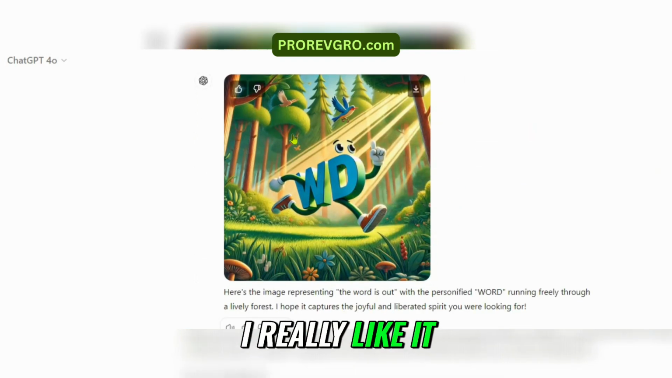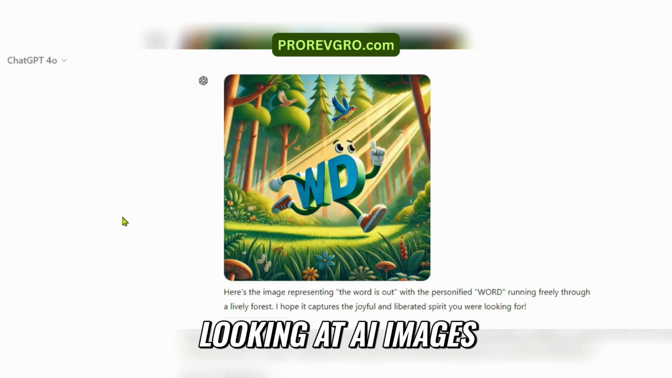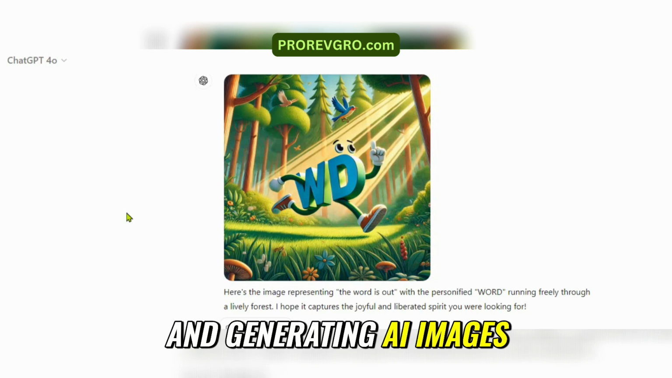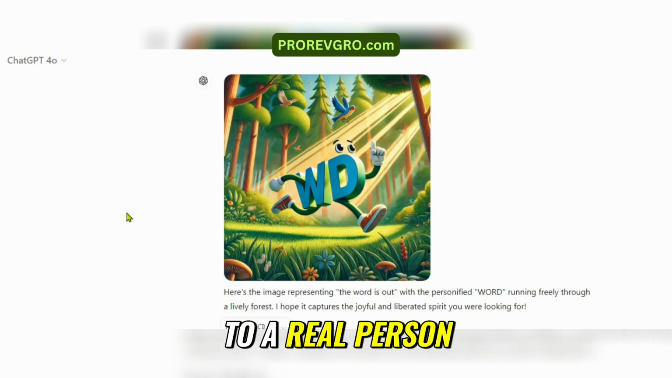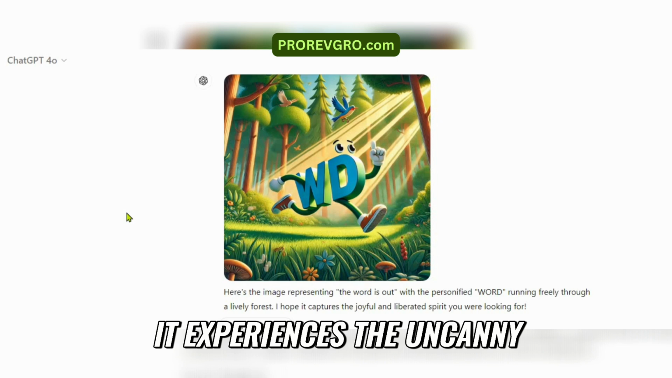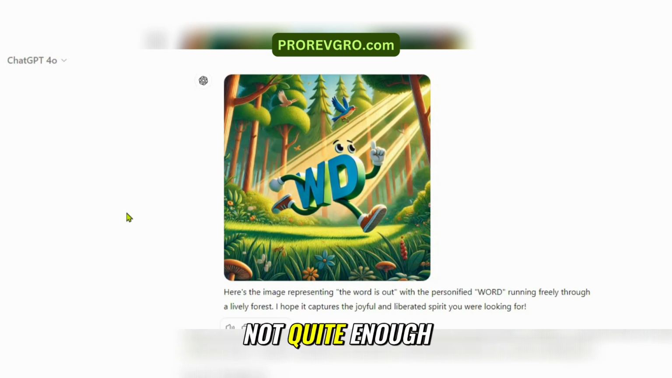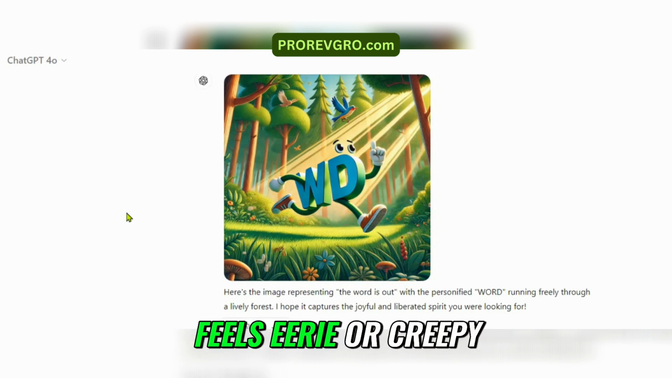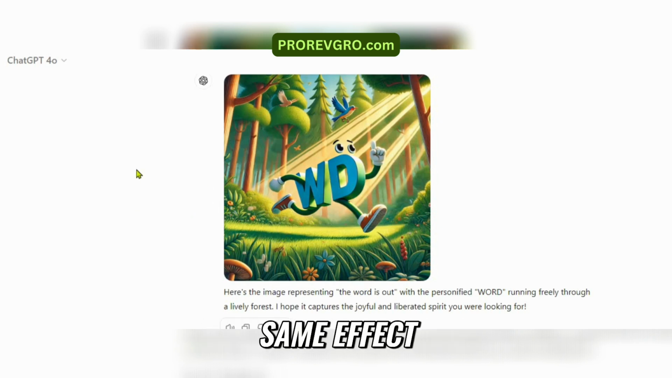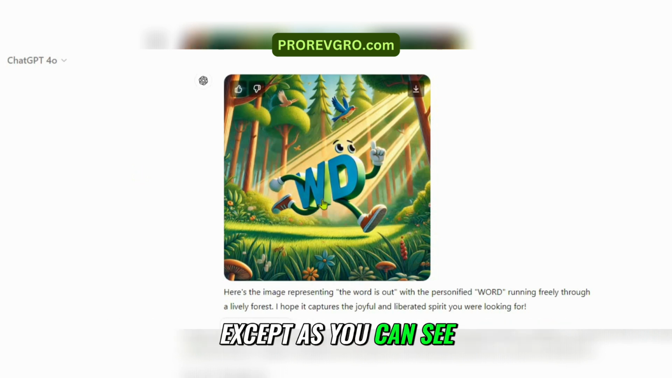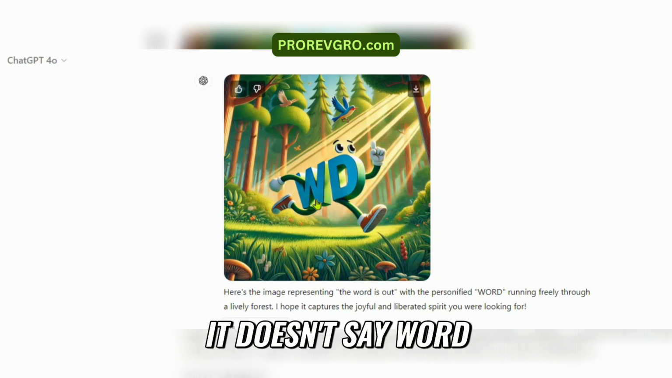I really like it. It's basically got a nice representation. It's cartoon. And I choose cartoon because I think when we're looking at AI images and generating AI images, there's this sort of thing when it's close to a real person, the audience, the person looking at it, experiences the uncanny valley effect. Too close, not quite enough, and it feels eerie or creepy. But when you go to cartoons and use cartoons instead, it doesn't have the same effect. People aren't expecting reality. So anyway, this really is very well done, except as you can see, it doesn't say word. It says WD.